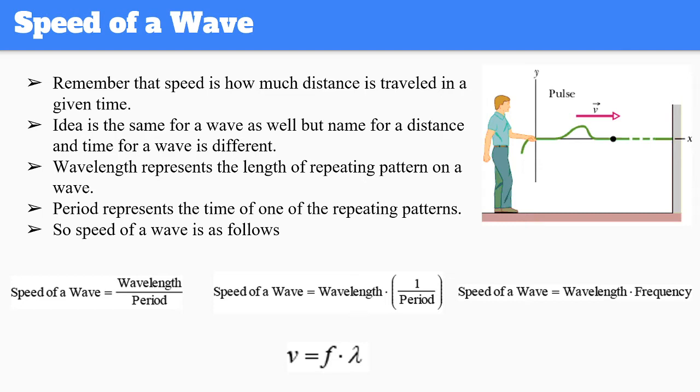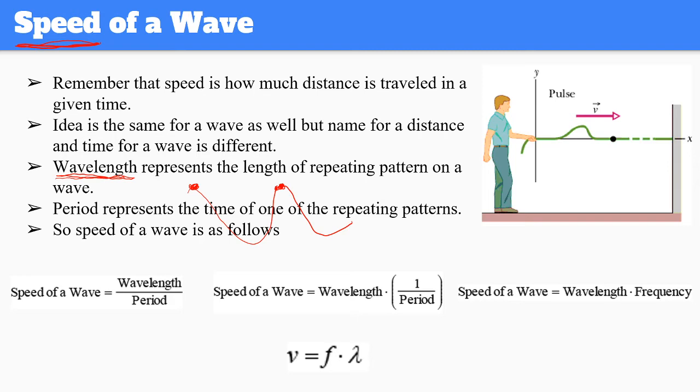Alright, so how do we find the speed of a wave? It's actually not really different than the regular speed, because if you remember speed in general, it's distance over time. So how much distance that you travel in a given time. So for wavelength, we said the displacement of one point from one location to another, or a wave, it's basically traveling like this. So two exact points, the distance from one to another, how much it displaced. This is given by wavelength.